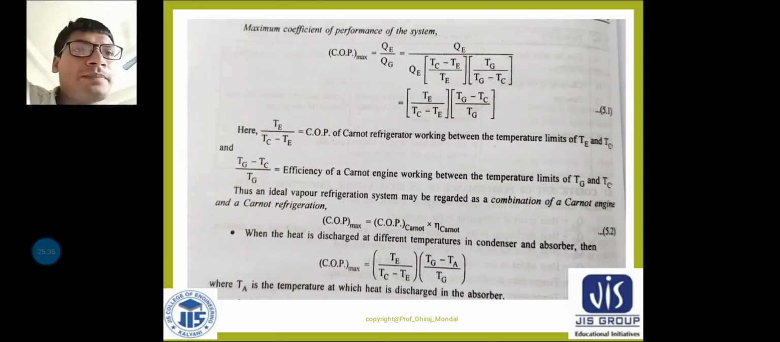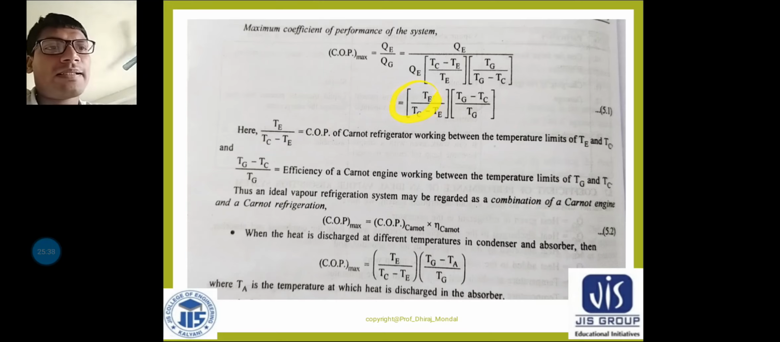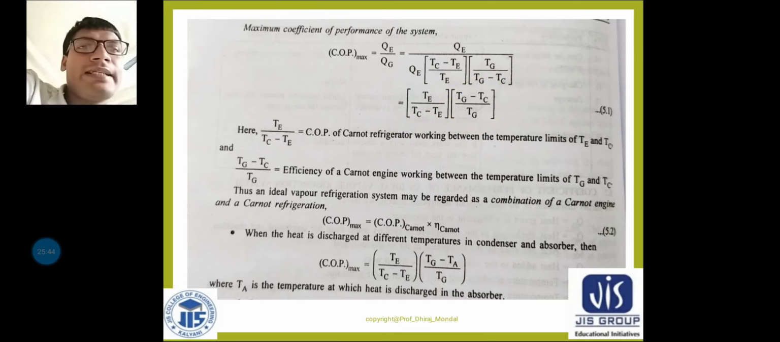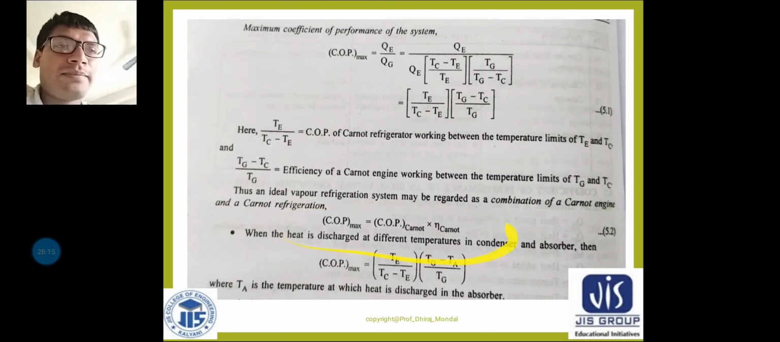Am I clear? Now this part is the COP of the Carnot refrigerator, and this part is nothing but the Carnot efficiency, because 1 minus TC by TG is what? The efficiency of a Carnot engine working between the temperature limits TG and TC. So it is basically one type of Carnot engine, or heat engine you can say. Thus the ideal vapor refrigeration system may be regarded as a combination of a Carnot engine and a Carnot refrigerator. Very important formula, the derivation may come.